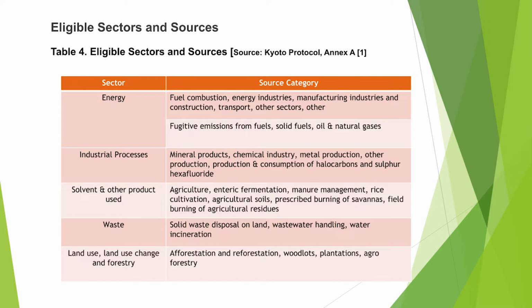Solvents and other products used, and agriculture: manure management, rice cultivation, agricultural soils, prescribed burning of savannas, field burning of agricultural residues. Waste comes from solid waste disposal on land, wastewater handling and waste incineration. Land use change and forestry comes from woodlots, plantation and agroforestry.